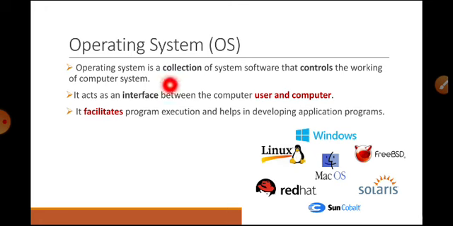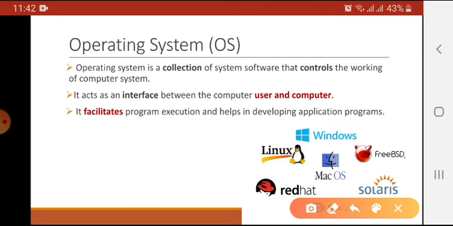Operating system is a collection of system software that controls the working of computer system. It means that operating system is a type of system software. We all know that software is divided into two types.